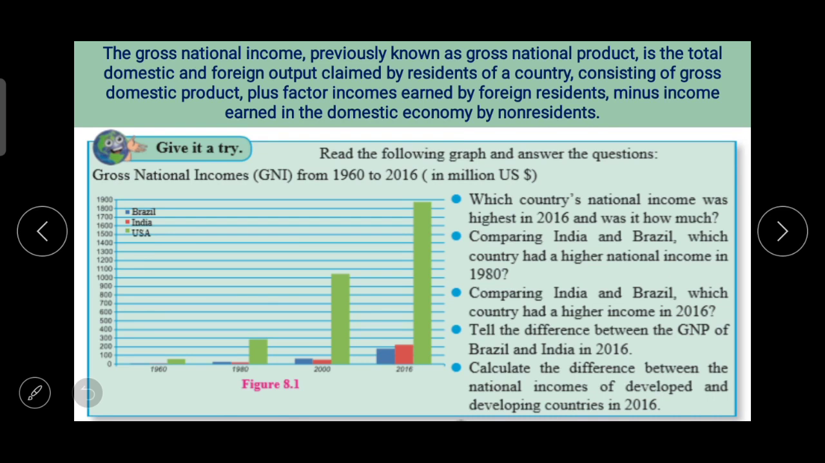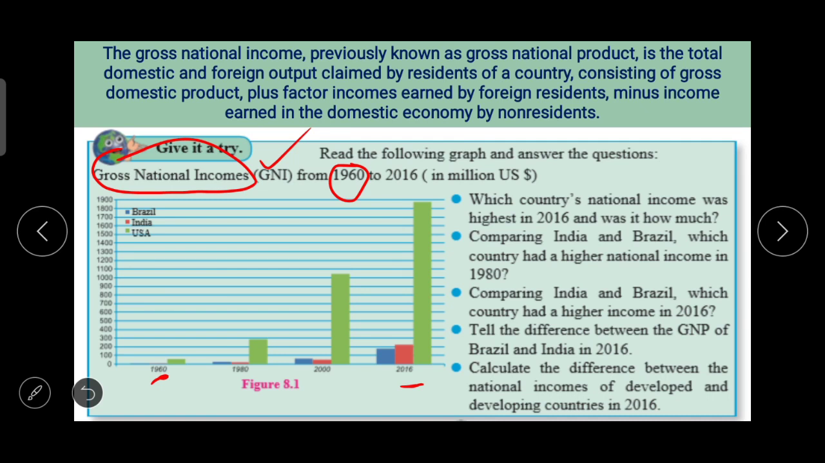The figure is of gross national incomes, that is GNI, gross national income, from 1960 to 2016, in million US dollars. So first of all, we'll just try to revise the concept of gross national income.